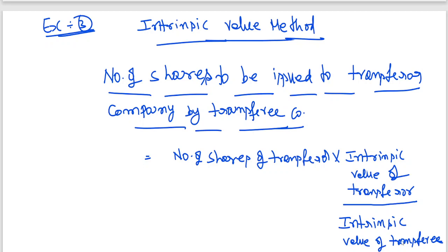This is what I want. So number of shares of transferee into intrinsic value of transferor by intrinsic value of transferee. That is what I need to find out first.